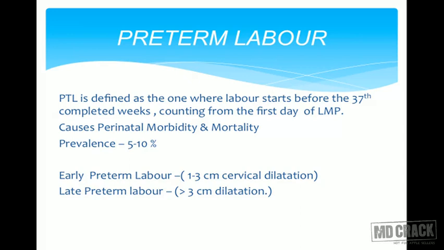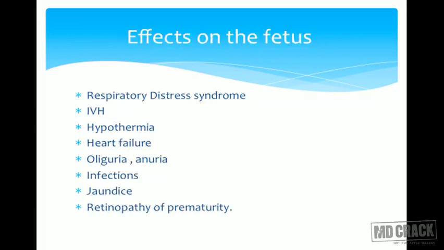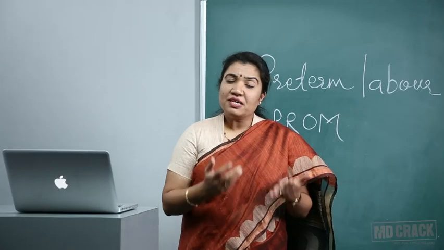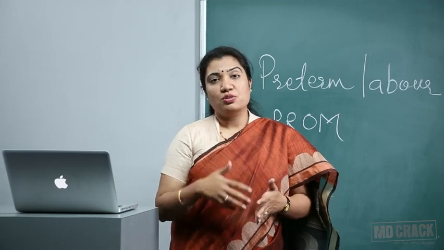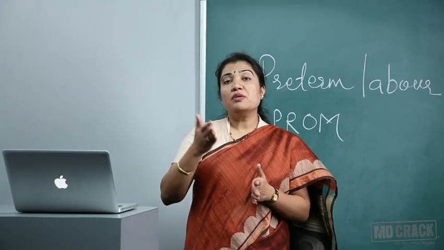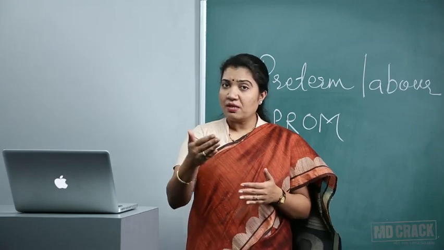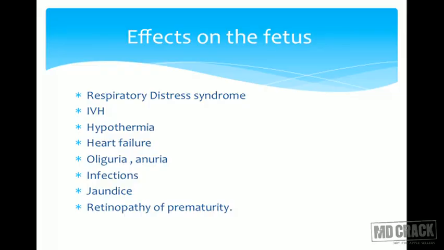It is again divided into two. Early preterm labor means when the cervical dilatation is from 1 to 3 centimeters, and late preterm labor, also called established preterm labor, is where the dilatation is more than 3 centimeters. So let's see why we are so concerned about preterm labor, and the complications would be respiratory distress syndrome, that is the biggest disadvantage of this condition.